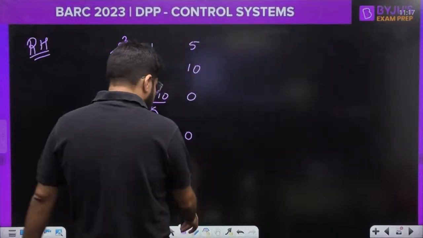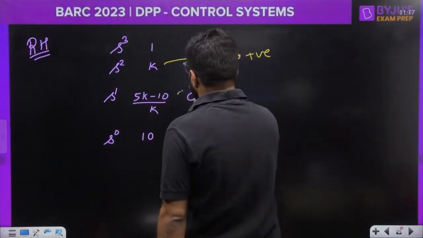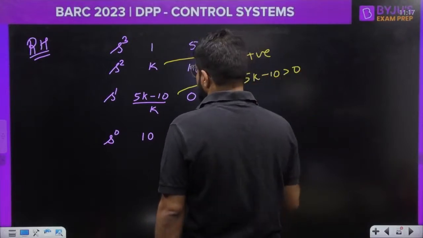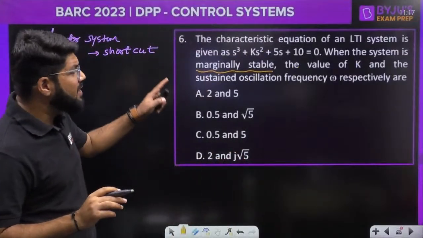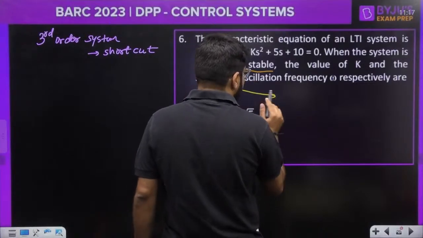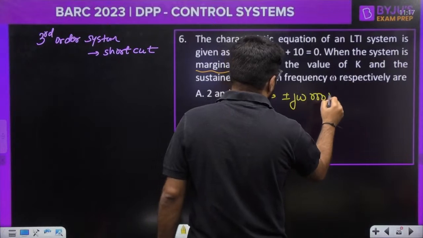Okay, it is very understood that k is by default positive, so k positive hai, and if k is positive, what I need, 5k minus 10 also should be positive, so that all coefficients are of the same sign. But हमें same sign नहीं चाहिए, हमें marginally stable चाहिए. And guys, for marginal stability, you have plus minus j omega roots. You have pure imaginary roots.